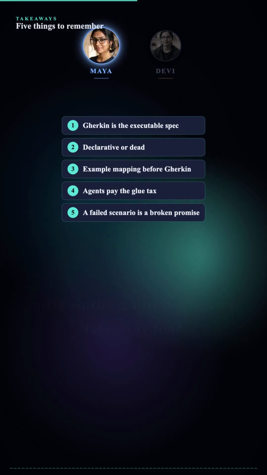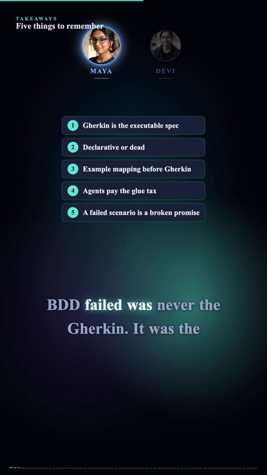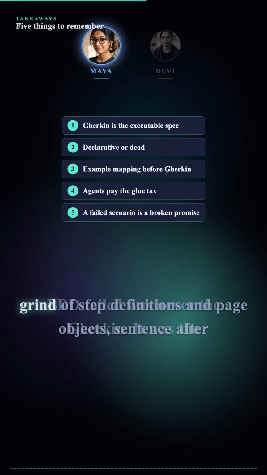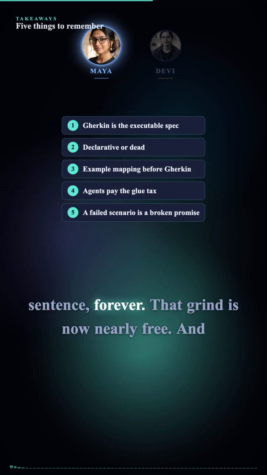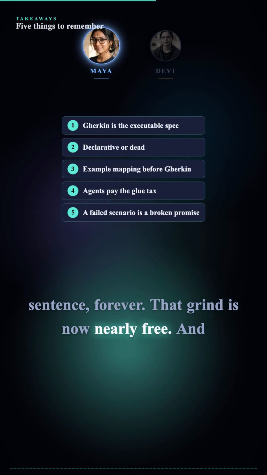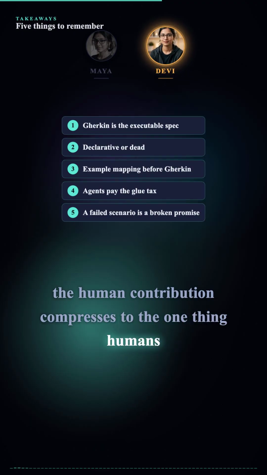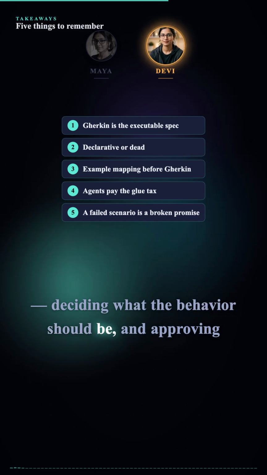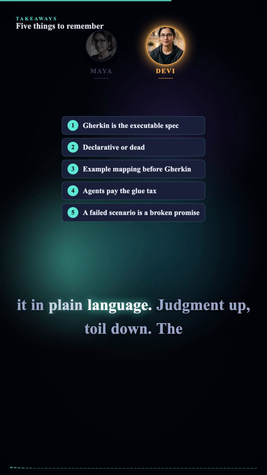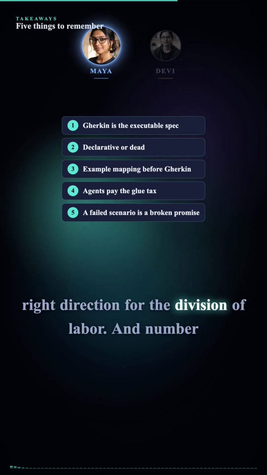Which is takeaway 4. Agents pay the glue tax. The historical reason BDD failed was never the gherkin. It was the grind of step definitions and page objects, sentence after sentence, forever. That grind is now nearly free. And the human contribution compresses to the one thing humans are uniquely qualified for: deciding what the behavior should be and approving it in plain language. Judgment up, toil down. The right direction for the division of labor.